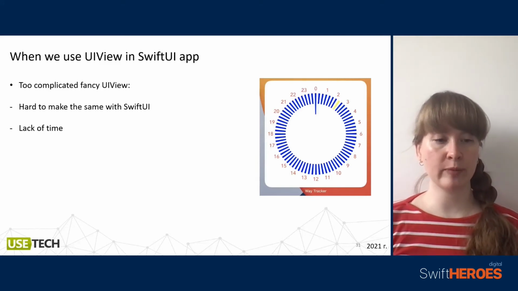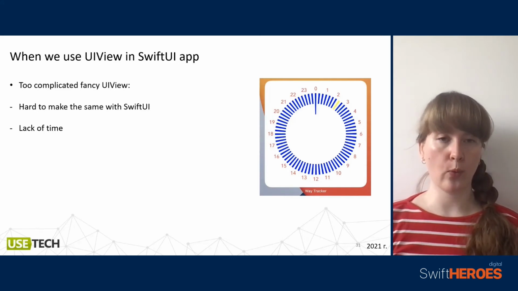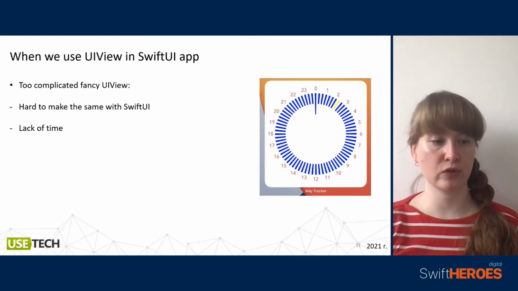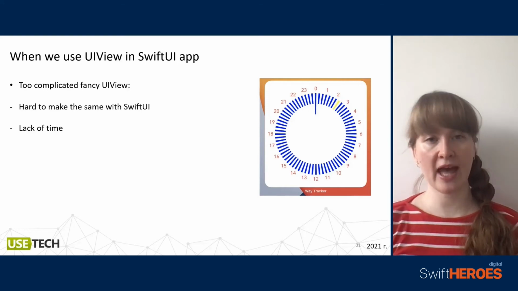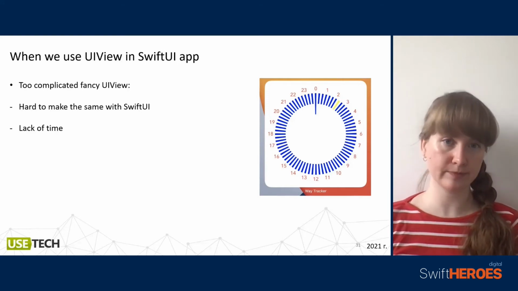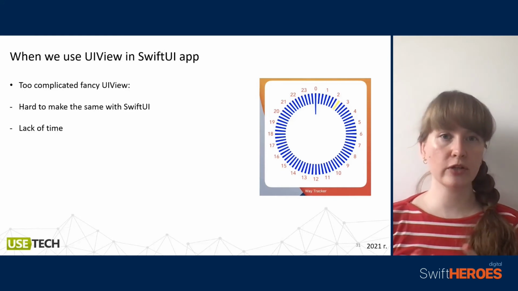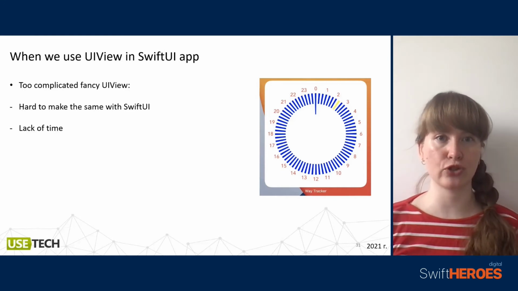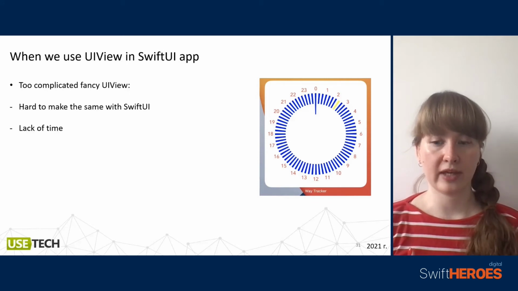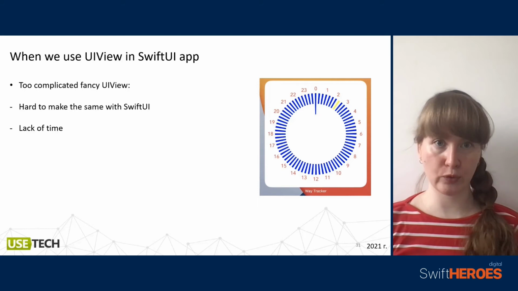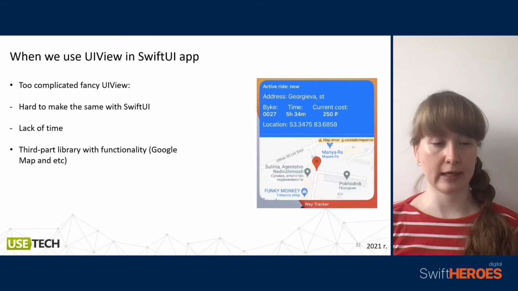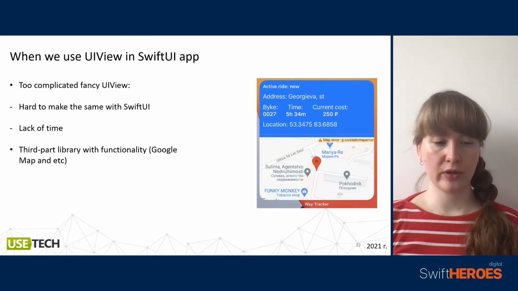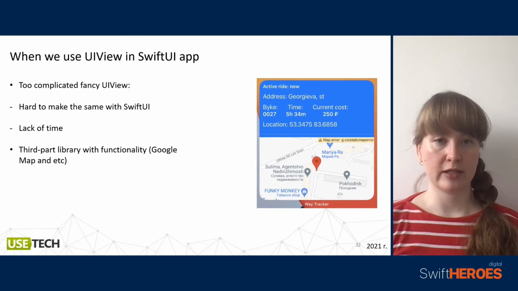Same reason: we have a complicated and fancy UIView, and it's hard to make the same with SwiftUI. It's also two reasons: hard to make the same with SwiftUI and lack of time and resources. For example, we have some animated clock, and we don't need to create the same functionality with SwiftUI. We can create it with UIView and wouldn't know how to do this with SwiftUI, or maybe it could be really tricky. So also we could use some third-party libraries with functionality, for example Google Maps.